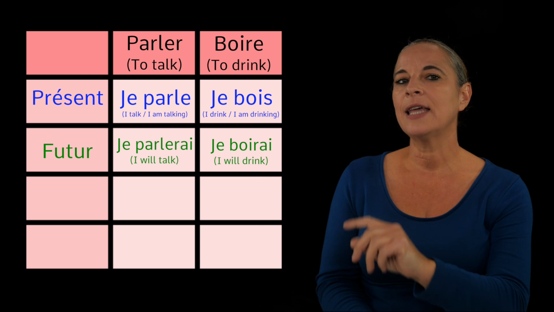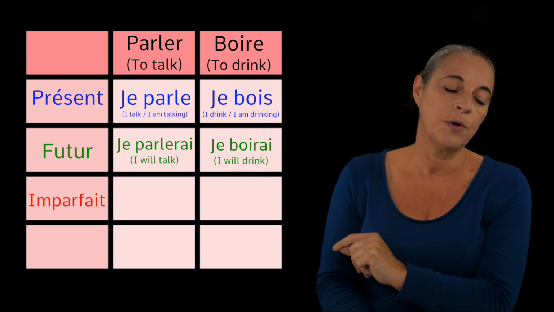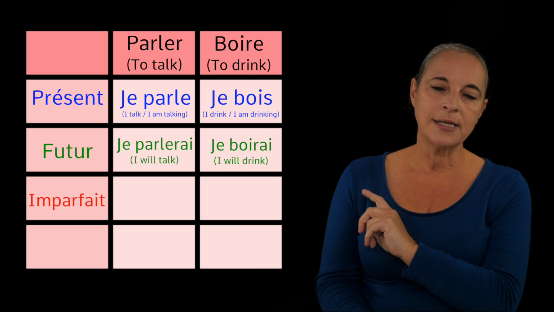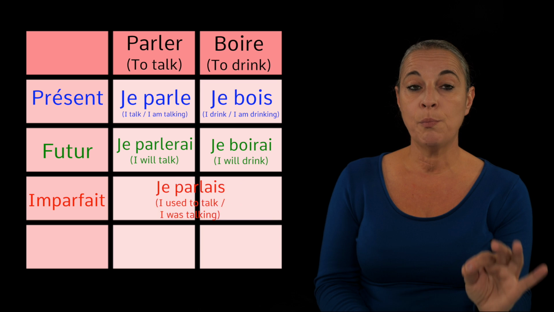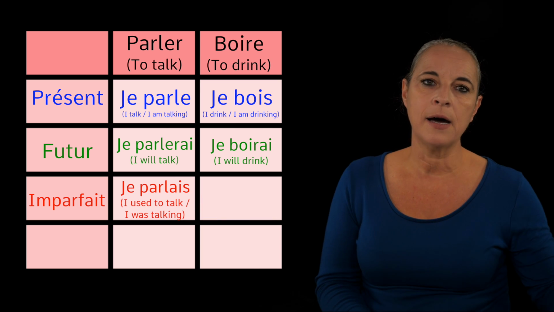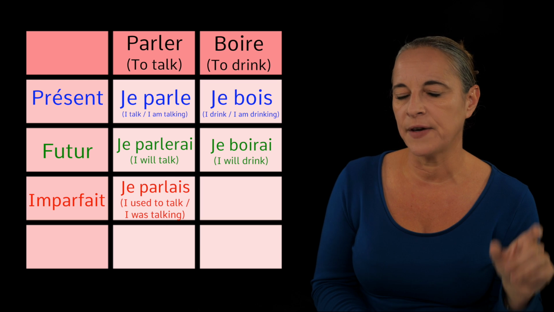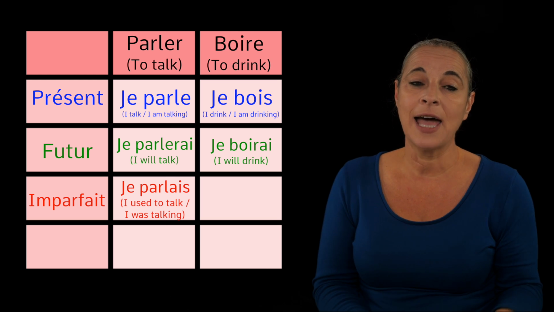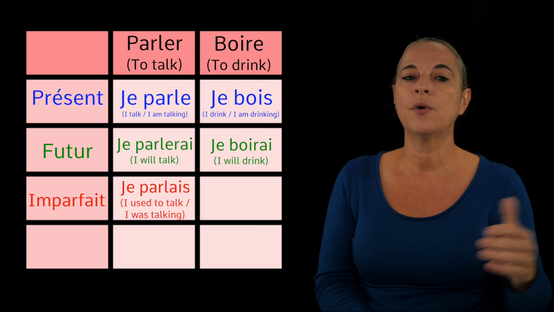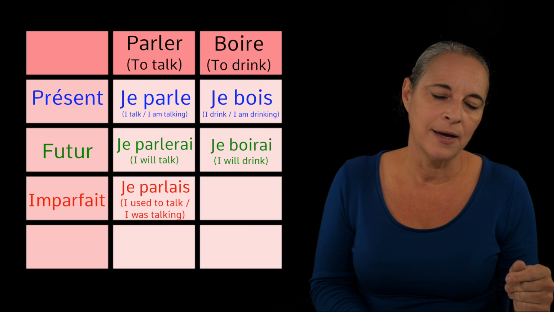Now let's have a look at the imparfait ending. So we want to say I used to talk and I used to drink. Have a look at parler. Je parlais. Okay, quite simple. We have got rid of the ER and we have added those special imperfect endings, which is AIS for je. Je parlais, I used to talk, or I was talking as well.